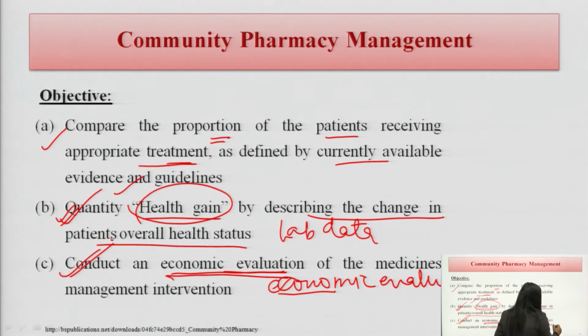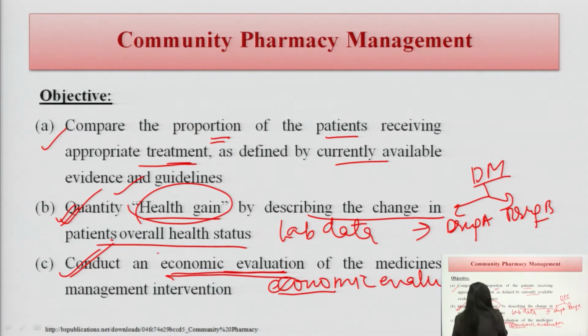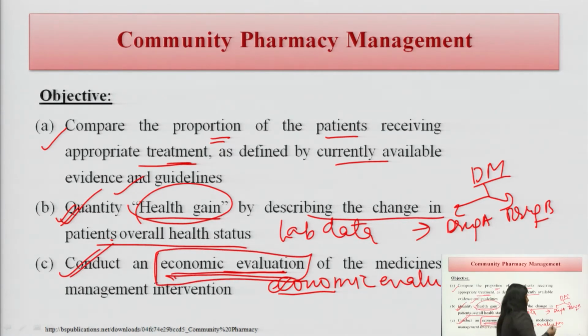I am just taking an example of a particular disease, it could be diabetes mellitus, and there are two options, we can treat it with drug A or drug B. Now what we will do in the economic evaluation is see which therapy is the optimized therapy, not only on the basis of cost but also on the basis of efficacy.